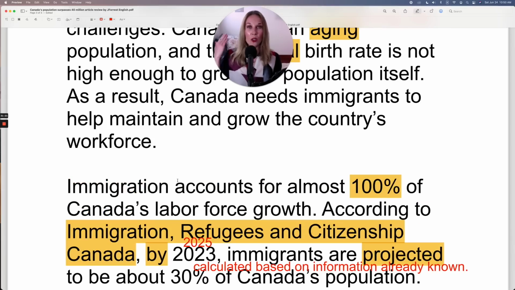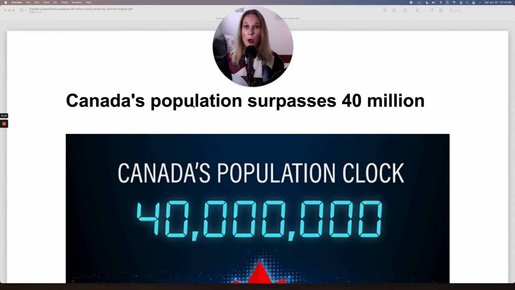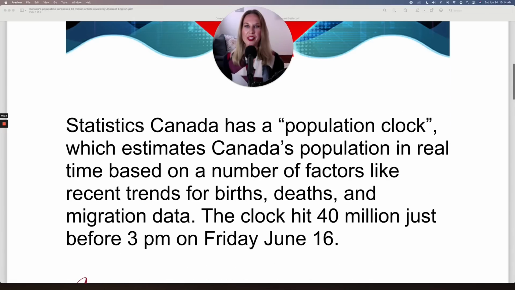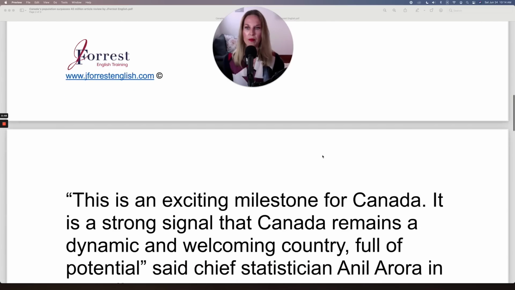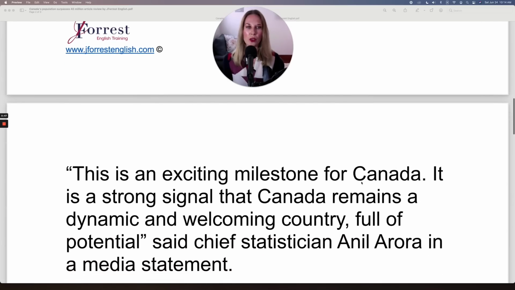And what I'll do now is I'll go to the top and I'll read the article from start to finish. And this time you can focus on my pronunciation. Canada's population surpasses 40 million. Statistics Canada has a population clock, which estimates Canada's population in real time based on a number of factors like recent trends for births, deaths, and immigration data. The clock hit 40 million just before 3 p.m. on Friday, June 16th. This is an exciting milestone for Canada.